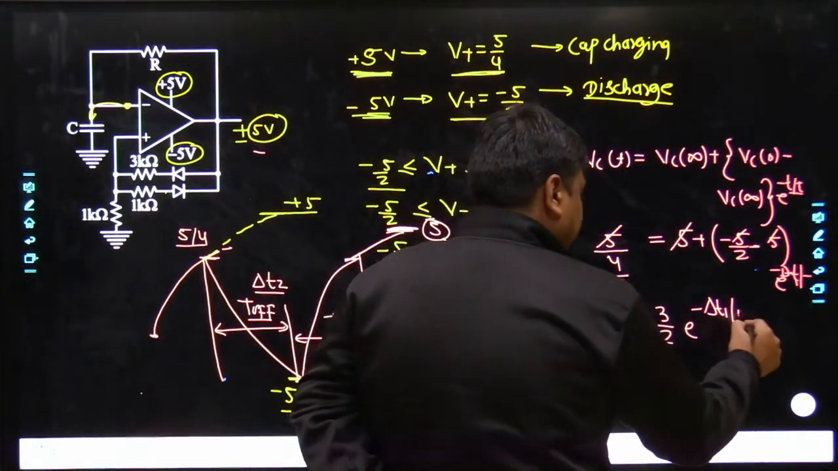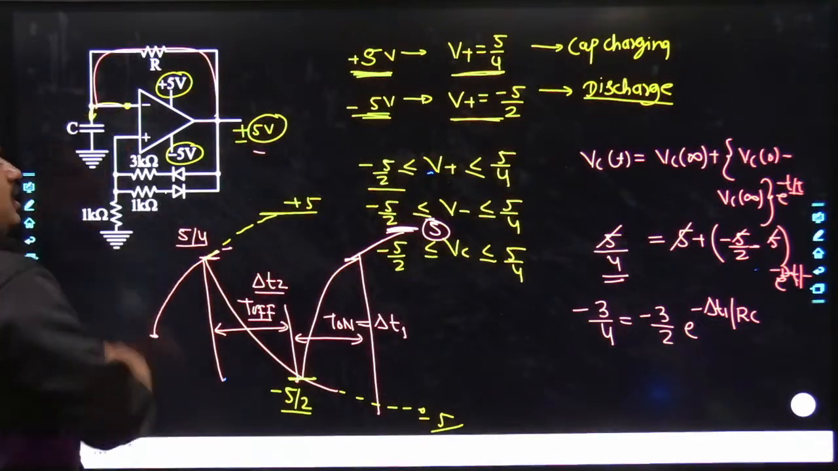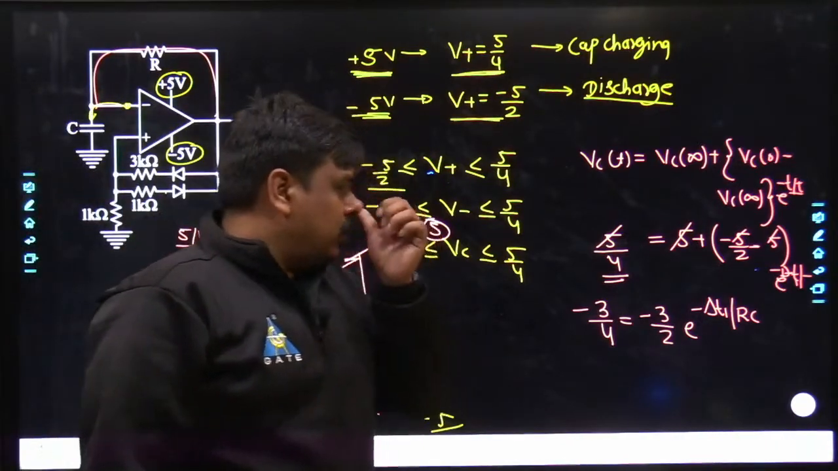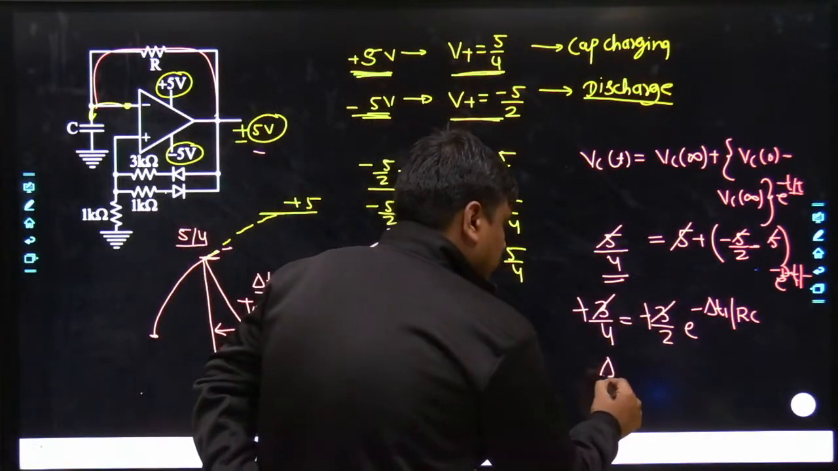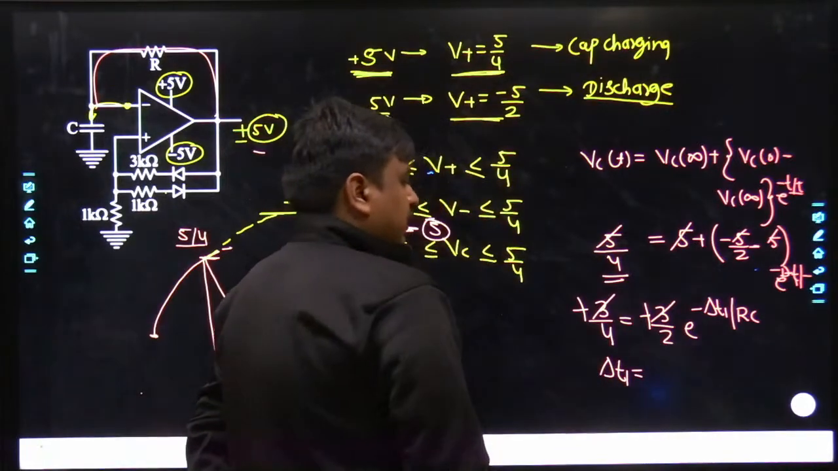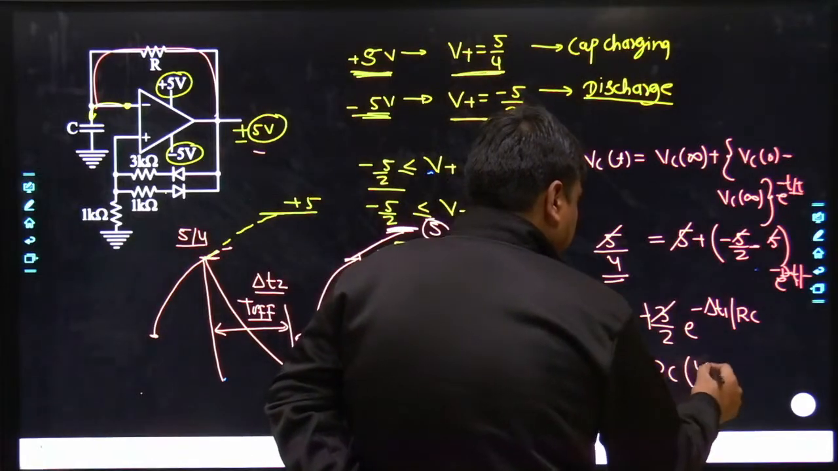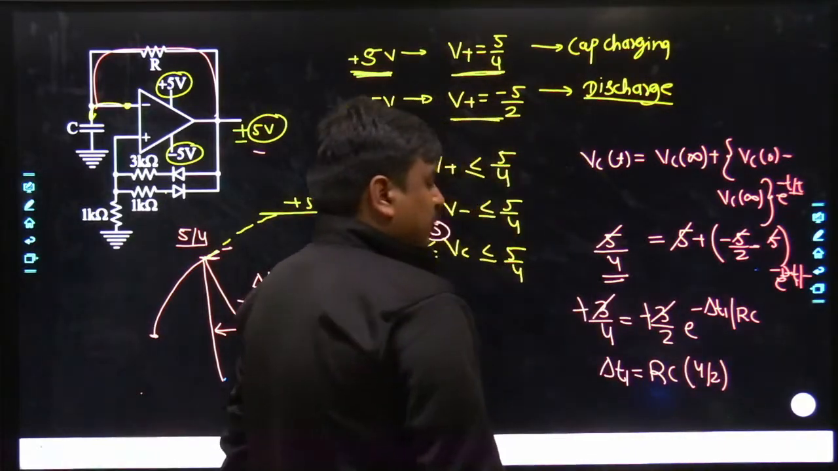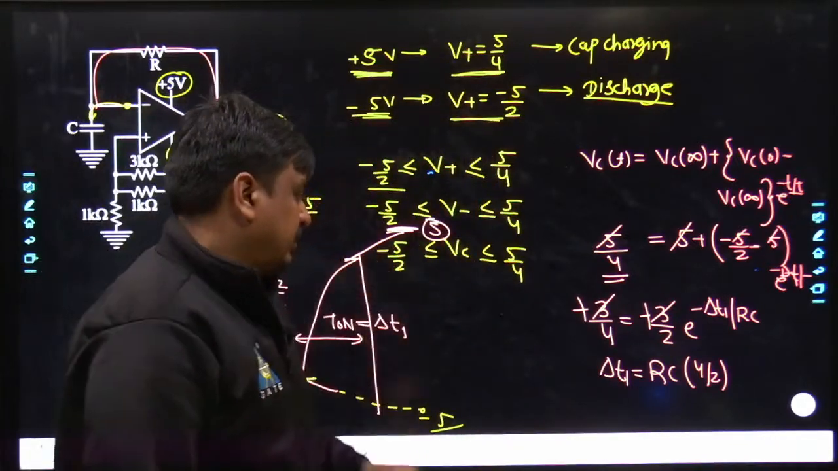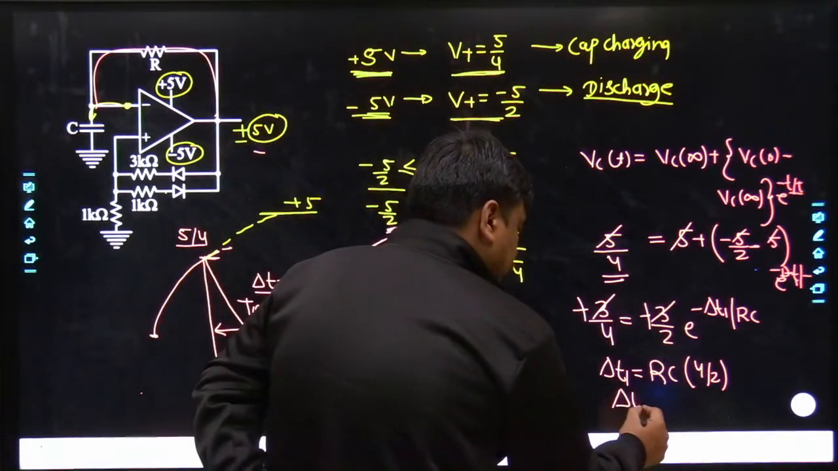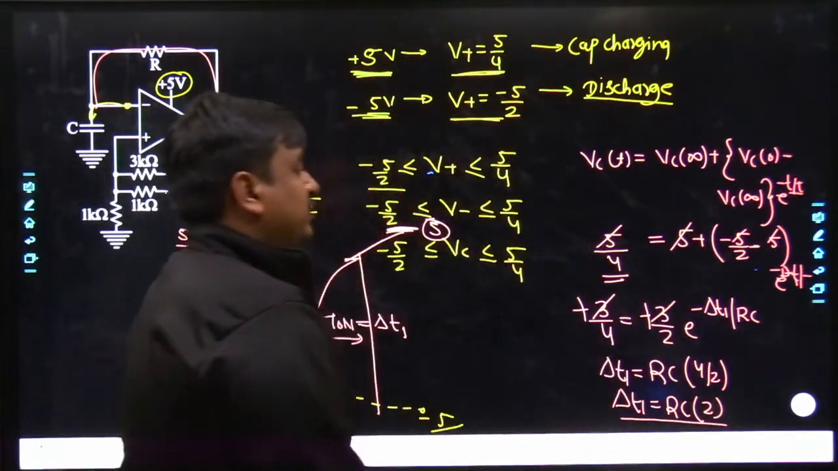Tau is nothing but RC. Yes, the charging has taken place through this path, so obviously the RC has to be taken for this path alone. So easily you would be able to get that. The del T1 which you would be getting is simply going to be RC ln of 4 divided by 2. 4 divided by 2, that's simply 2. Del T1 would be simply 2.